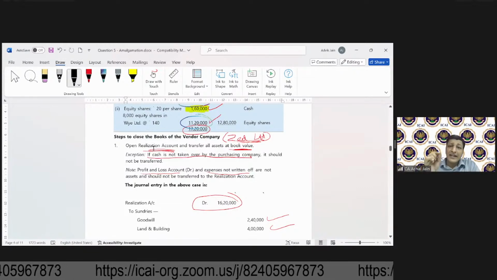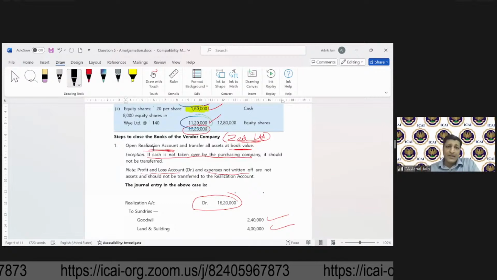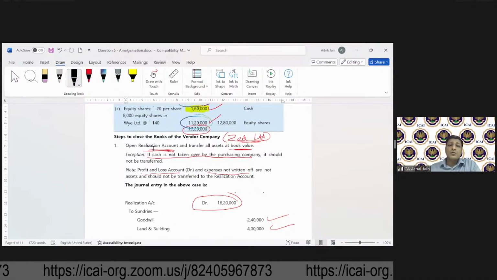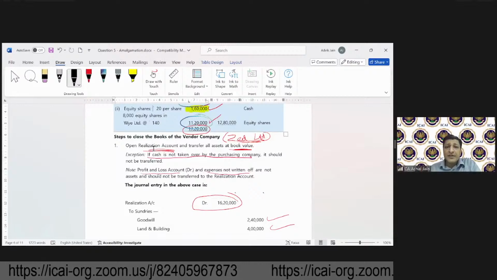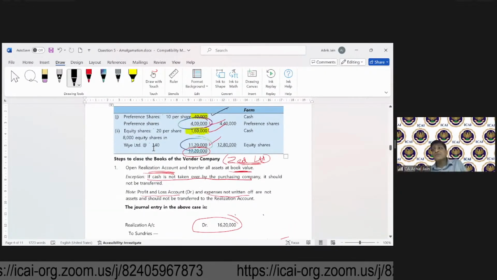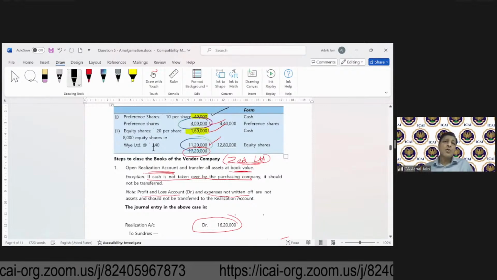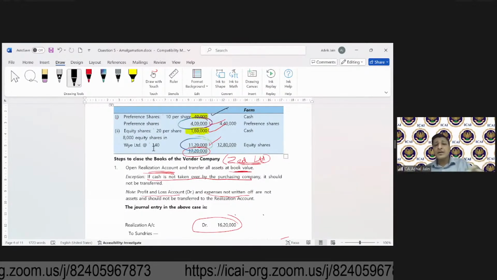Okay, so now the books of the transfer company were closed that day. And what was the amount of consideration which we computed that day? Now, these numbers we need to remember, because all of these things will be used by the transferee company.